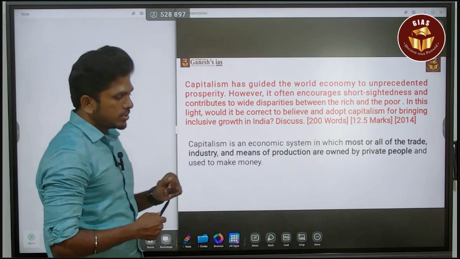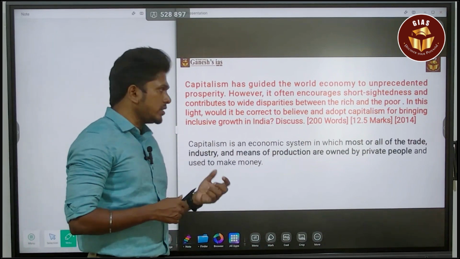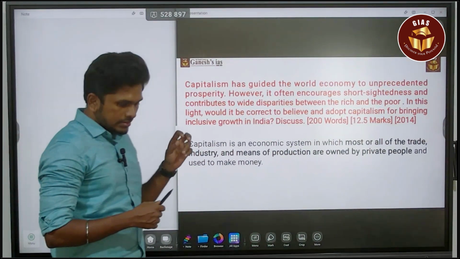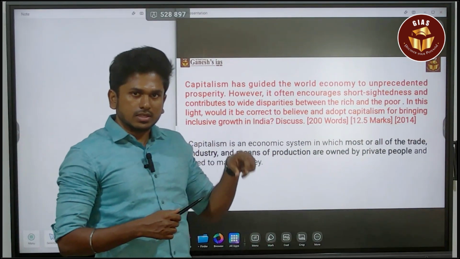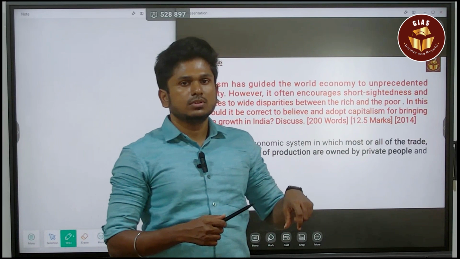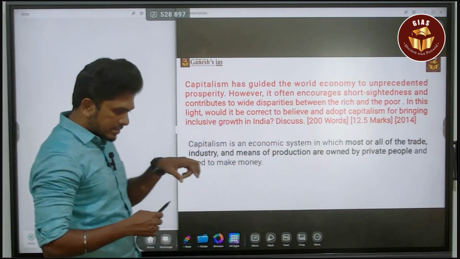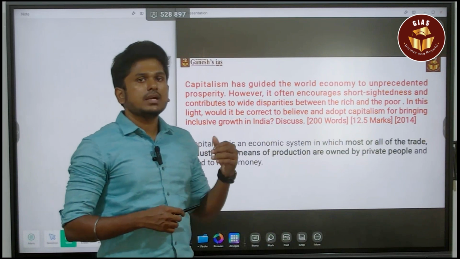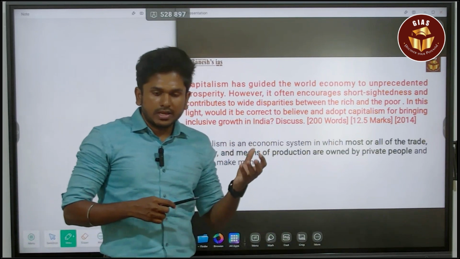Okay, this question was asked in 2014 and it is a 12.5 mark question. But still this question has relevance today also. In present day also this question has certain relevance. UPSC has a certain idea of repeating questions.